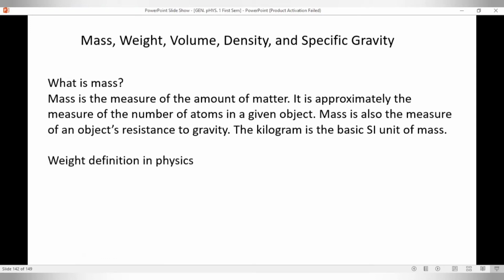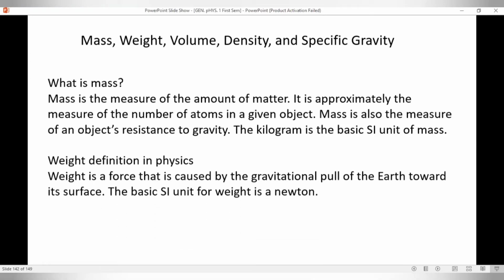However, weight in physics, that is a force that is caused by the gravitational pull of the Earth toward its surface. So weight is not just the amount of matter, but it is a force that is caused by the gravitational pull of Earth. If that object is in Earth, but if that object is in other space like Moon, like Mars, it is caused by the gravitational pull of wherever that object is.